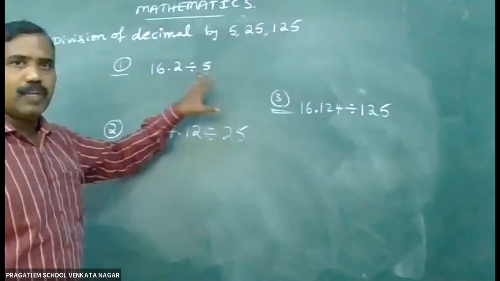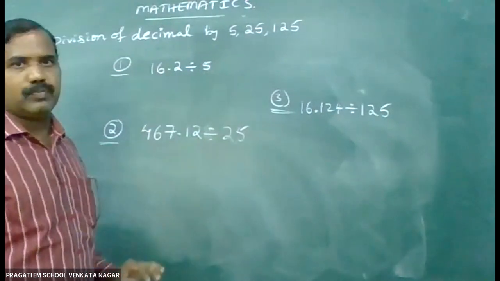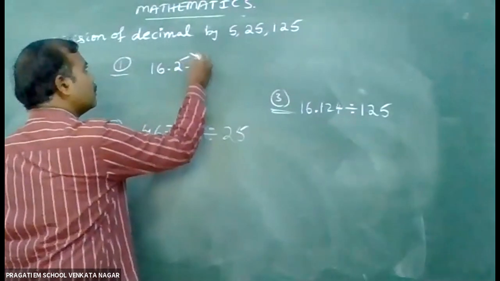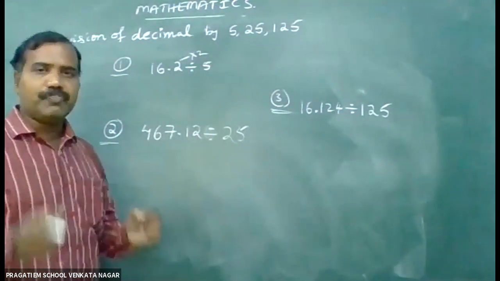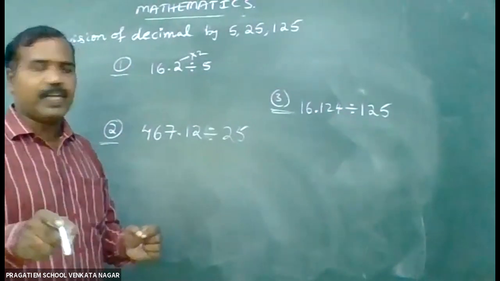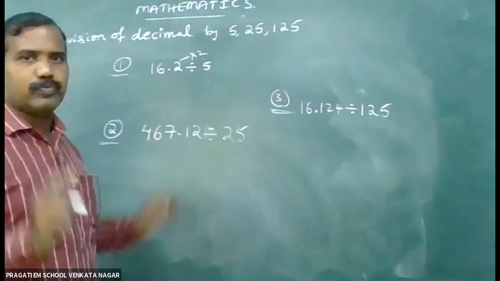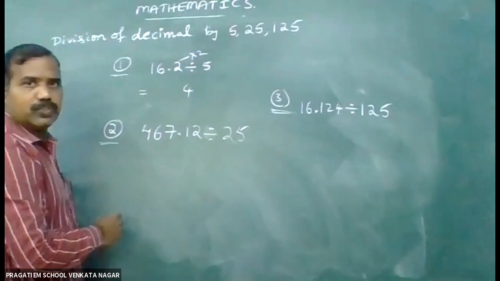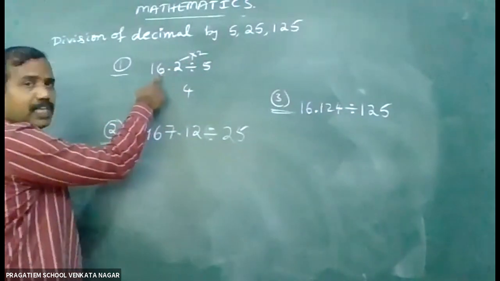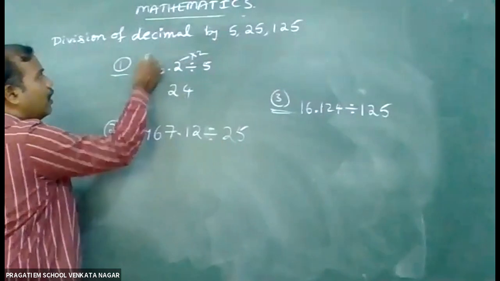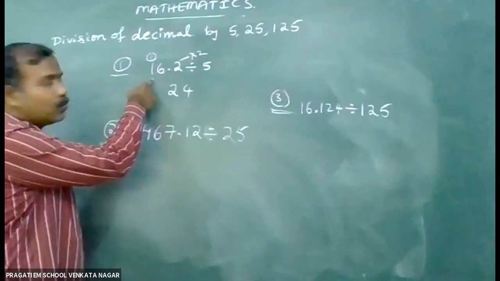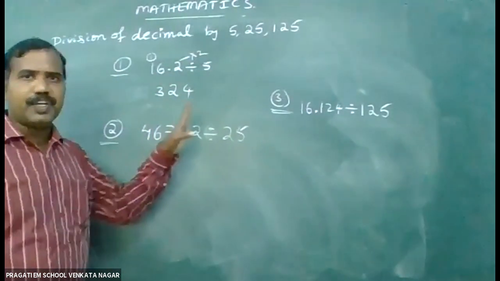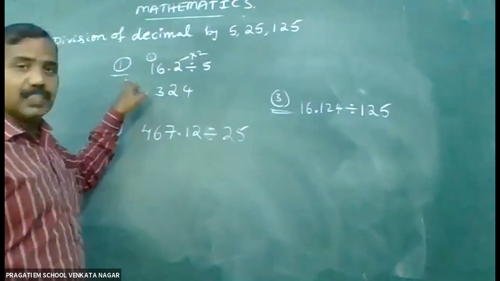First type, if the denominator is having only 5, you just multiply the numerator by 2. 2 2s are 4. 2 6s are 12 and 1. 2 1s are 2, 2 plus 1, 3. I got 324.